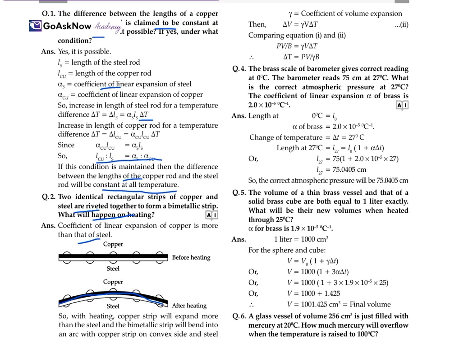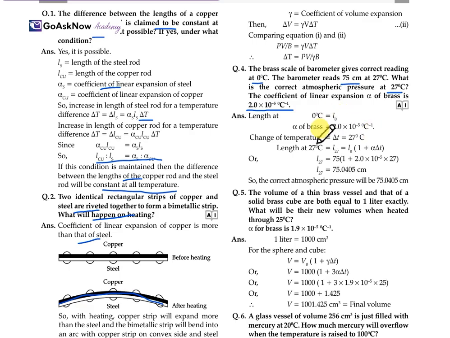Now, the brass scale of a barometer gives the correct reading at 0 degrees Celsius. The barometer reads 75 centimeters at 27 degrees Celsius. What is the correct atmospheric pressure at 27 degrees Celsius? The coefficient of linear expansion alpha of the brass is 2.0 into 10 raised to the power minus 5 per degree Celsius. So the length is L0 at 0 degrees Celsius.